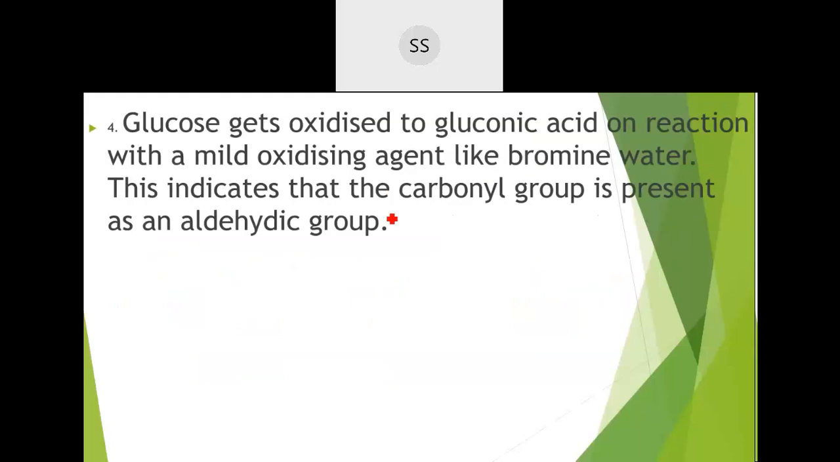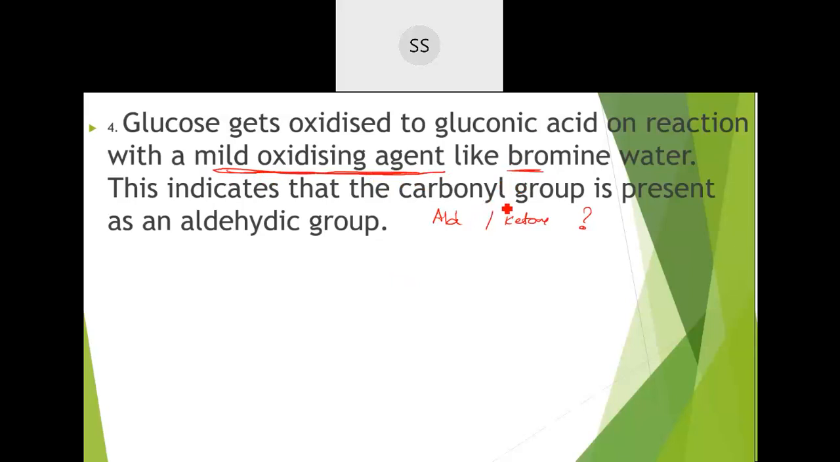Further, they had to confirm in that carbonyl which group it is, whether it is an aldehydic group or a ketonic group. This has to be confirmed now. So now what they have done is, glucose is oxidized with a mild oxidizing agent. They made it react with a mild oxidizing agent like bromine water. You can even do it with Tollen's reagent and Fehling solution also. Here in your book they have given bromine water, but any mild oxidizing agent you can take.